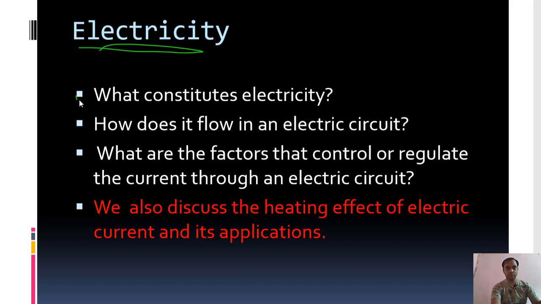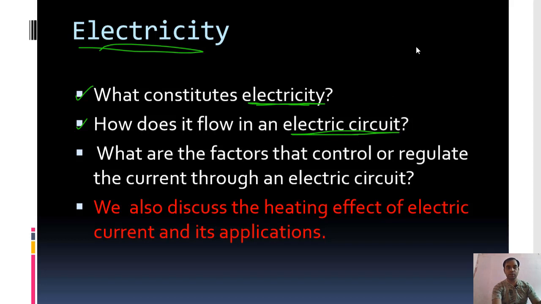These are some of the most probable questions. The first one is, what constitutes electricity? What is it made up of? What are the things that combine with each other to form this electricity? Second question, how does it flow in an electric circuit? What is an electric circuit? We will see in the coming videos or slides.